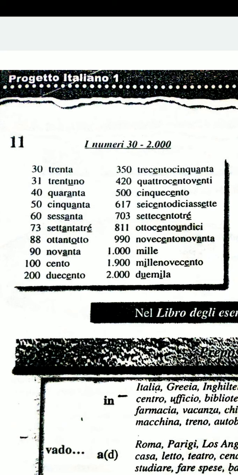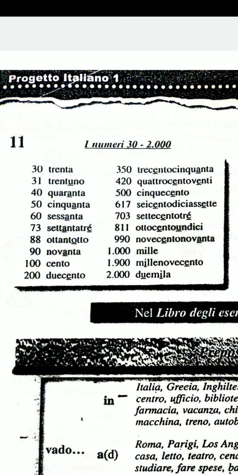So 420. Now what is 400? What is 420? What is 500? What is 600? So what is 617?